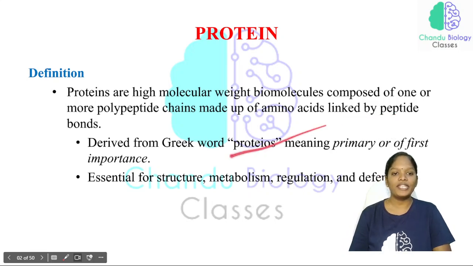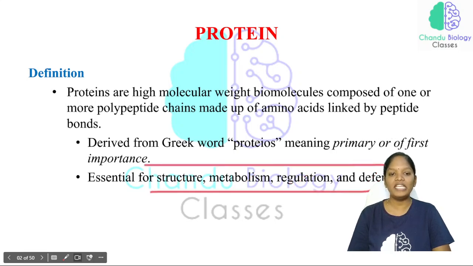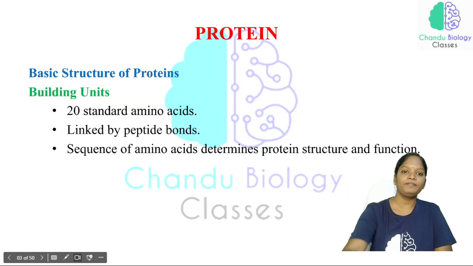So that is important. Now, the word protein is derived from the Greek word proteos, meaning primary or of first importance. Of course, protein plays a major role in the human body. Protein is essential for structure, for metabolism, for regulation, for defense. For all these processes we definitely need protein.